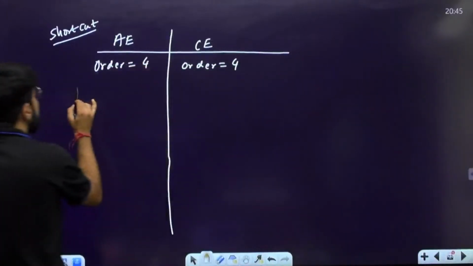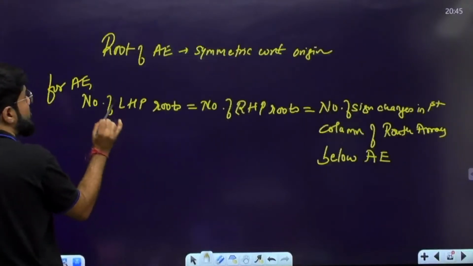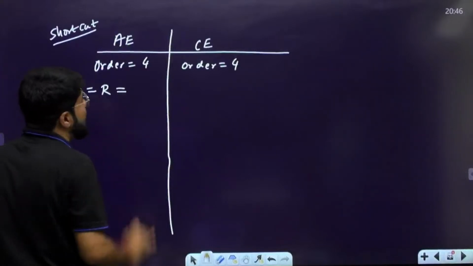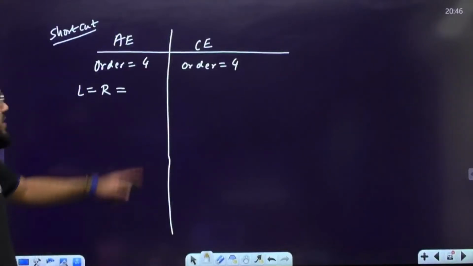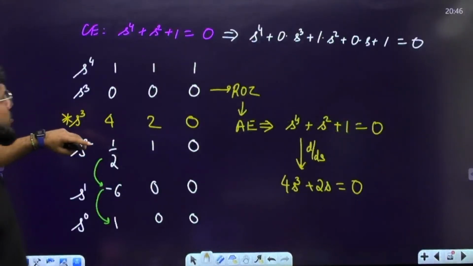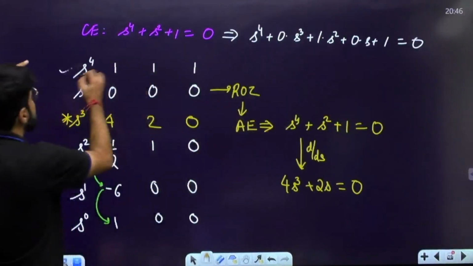Now, for the auxiliary equation, as I have been telling you, the number of LHP roots and the number of RHP roots are equal to the sign changes in the first column below the auxiliary equation. Where is the auxiliary equation? The auxiliary equation is s power 4. This is the auxiliary equation.